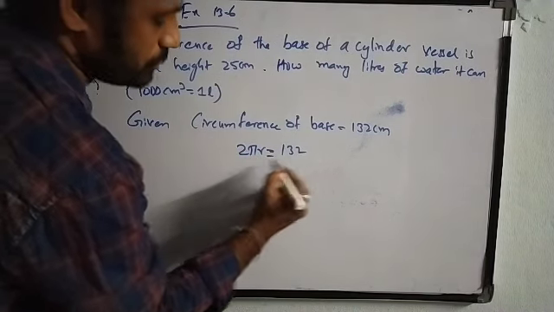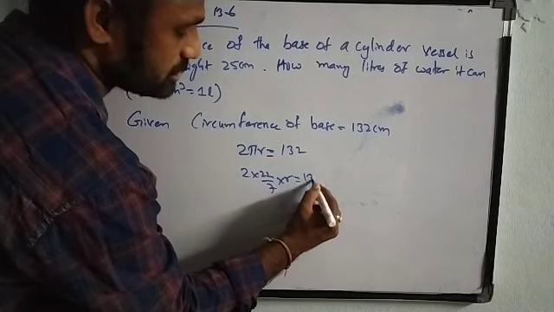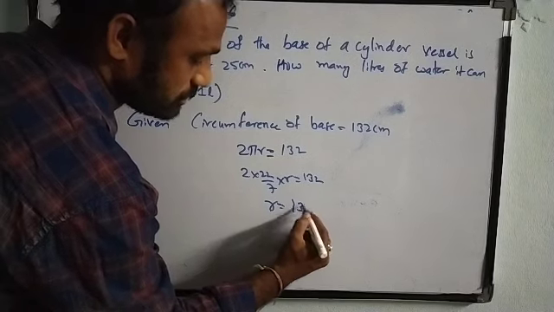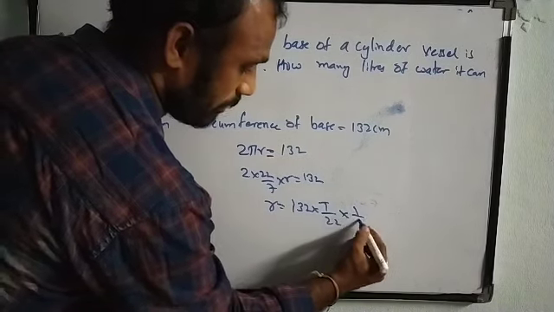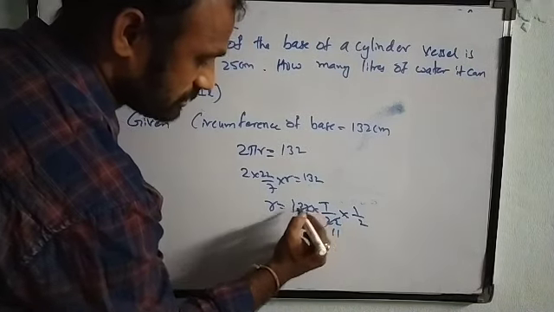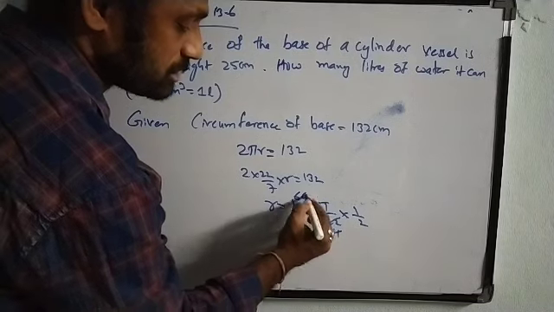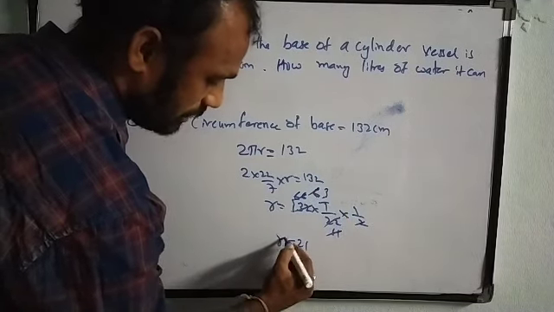So 2 into 22 by 7 into r is equal to 132. So radius will be 132 into 7 by 22 into 1 by 2. So 2 11s are 22, 2 6s are 12. So radius is 21 centimeter.